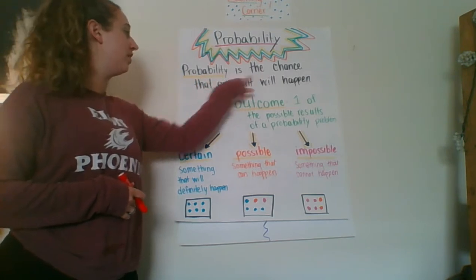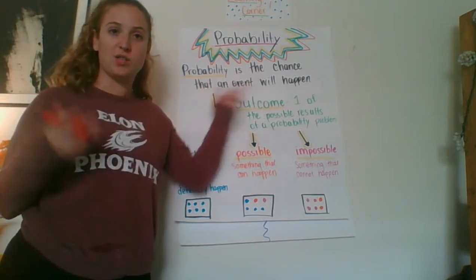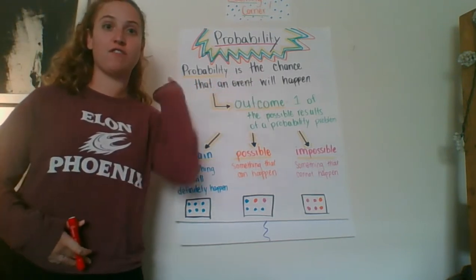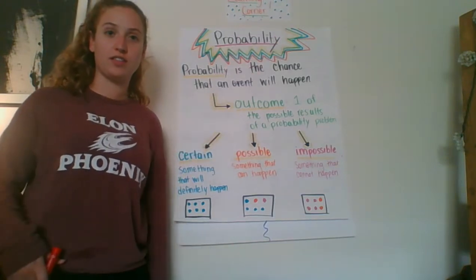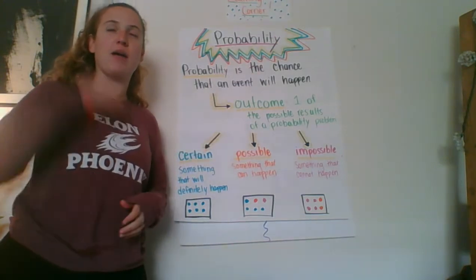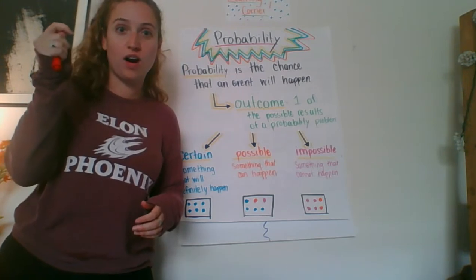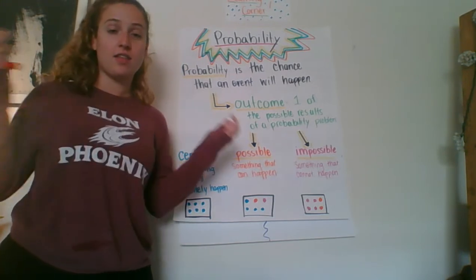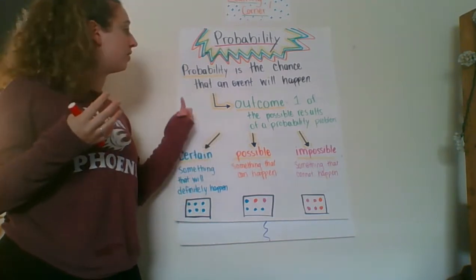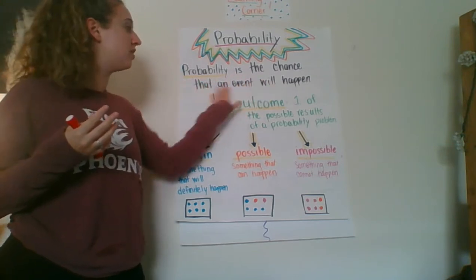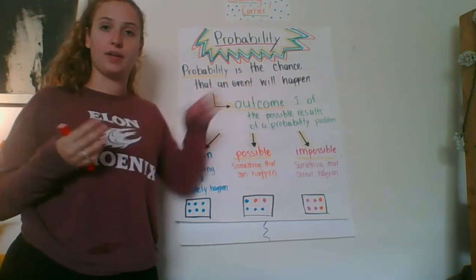Today we're looking at probability. Probability is the chance that an event will happen. Sometimes you might say to your friends, hey, there's a 50-50 chance that you're going to do this, or I bet that I am 99% sure this is going to happen. That is probability. So again, probability is the chance that an event will happen or take place.